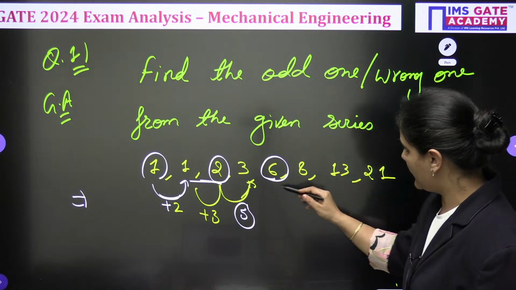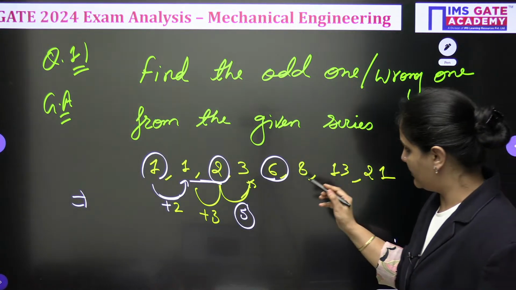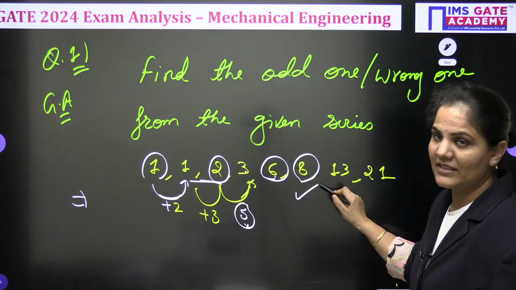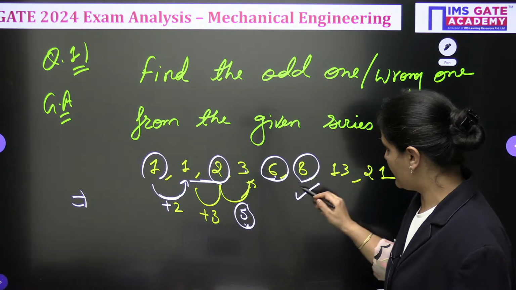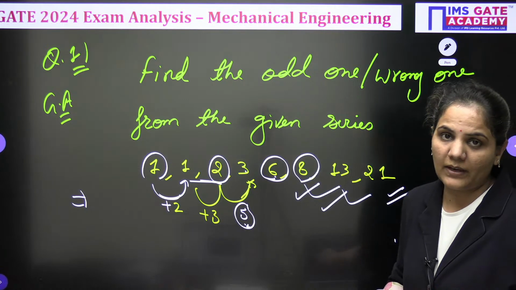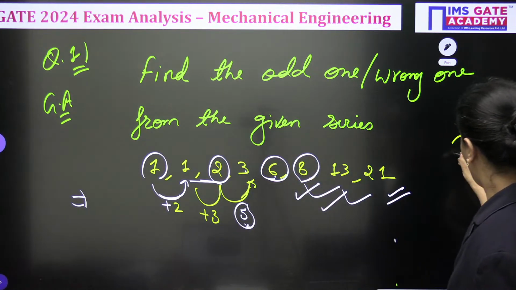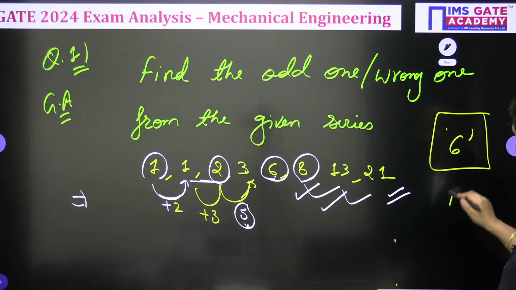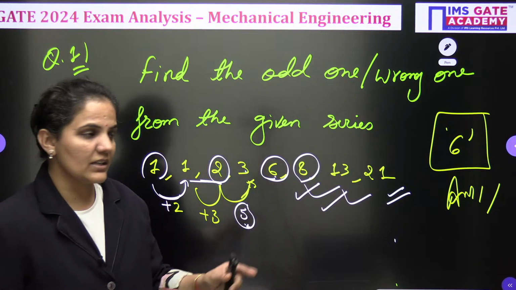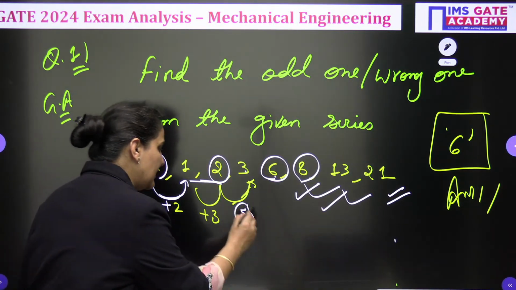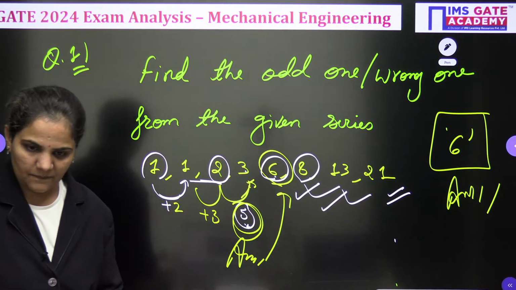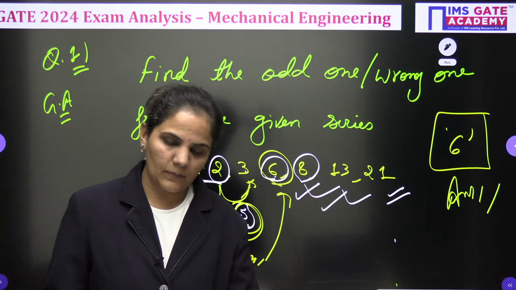Let's check the remaining numbers up to the last also. 5 plus 3 will be 8. Yes, this is satisfying. 8 plus 5 will be 13. This is also satisfying. 13 plus 8 is equal to 21. Yes, this is also satisfying. So among the given series, the odd one which is not fitting is 6, which we need to replace by 5. The right number should be 5, which we replace for the 6. So this was the first question from aptitude.